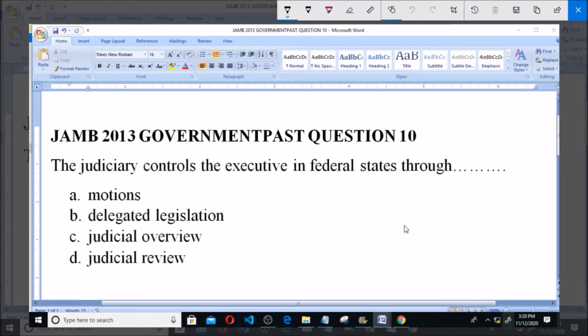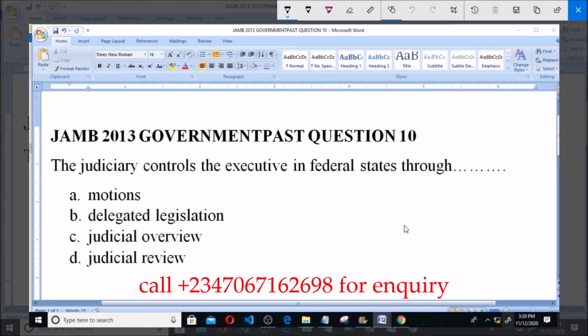2013 Government past question. Question number 10 says: the judiciary controls the executive in a federal state through dash. The judiciary controls the executive in a federal state through dash. That is the process or the means by which the judiciary controls the executive arm. By which process?